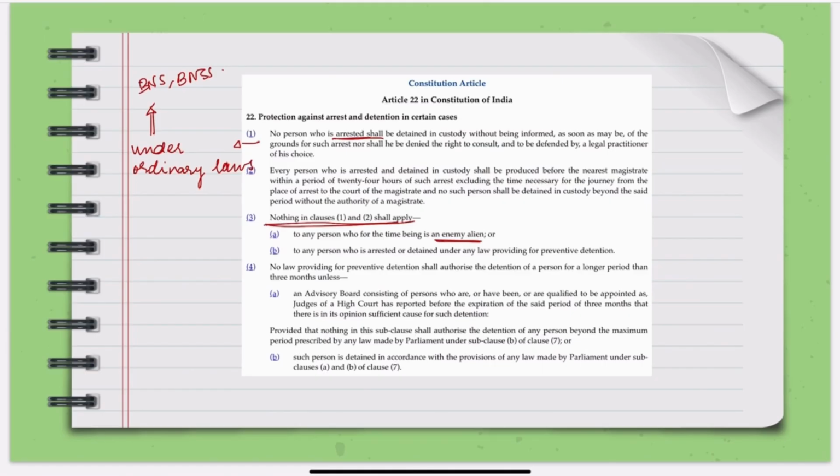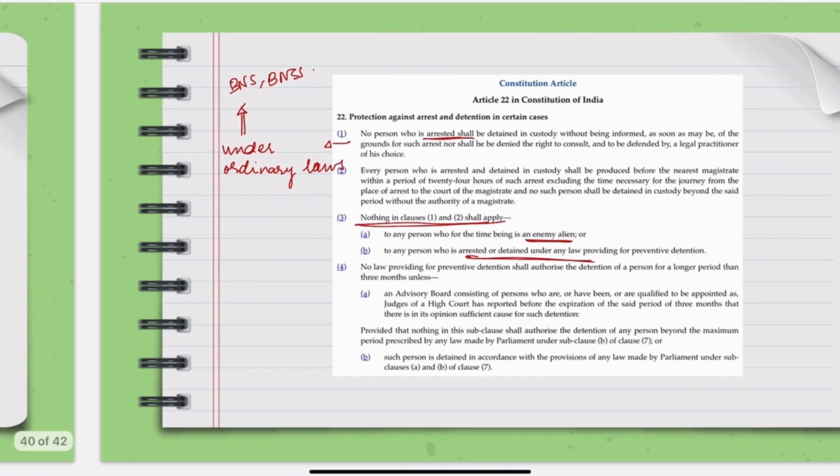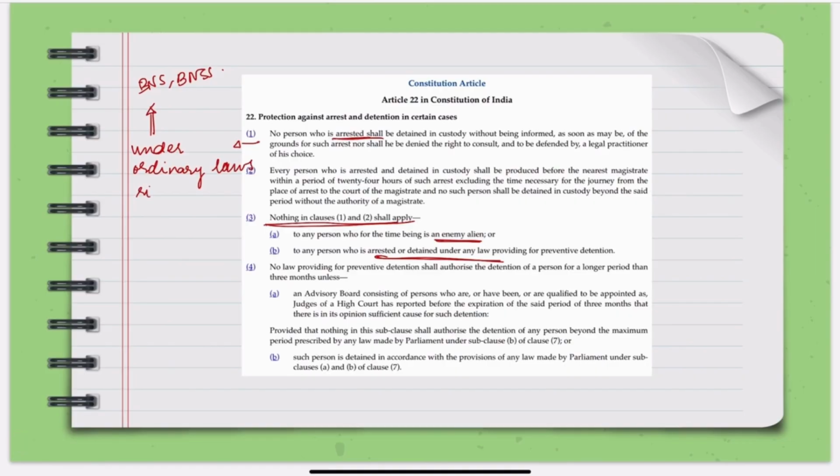And secondly, if a person is preventively detained, which means detained without trial because the person is suspected of threatening public order or national security. Okay, so here we saw everything, the right to counsel and everything.